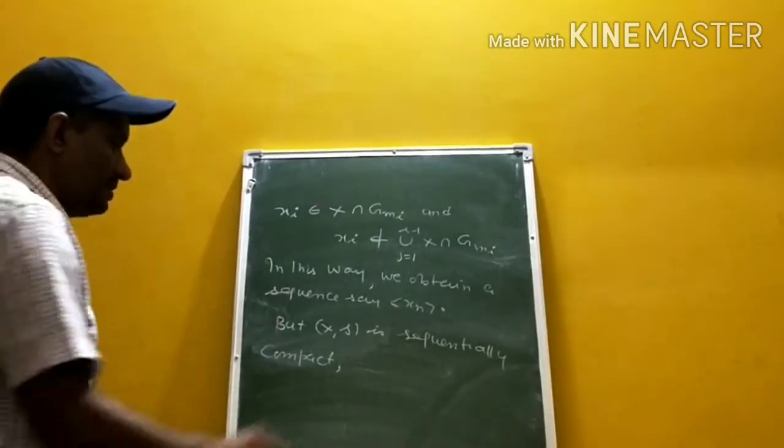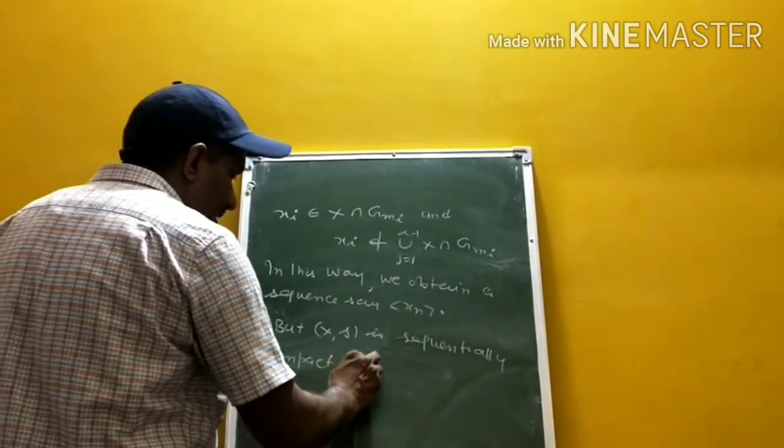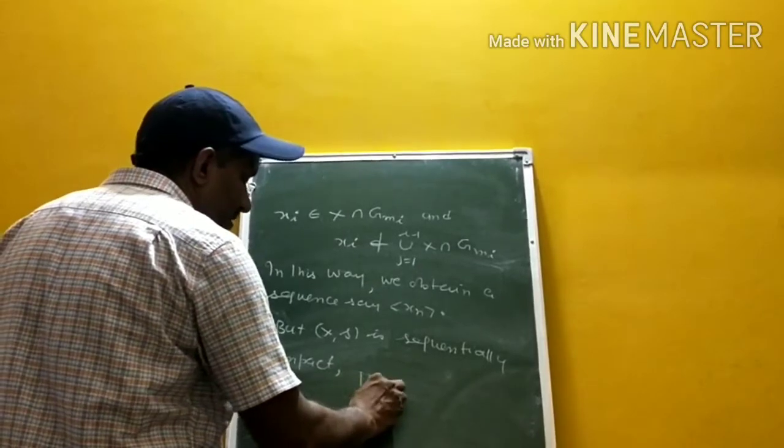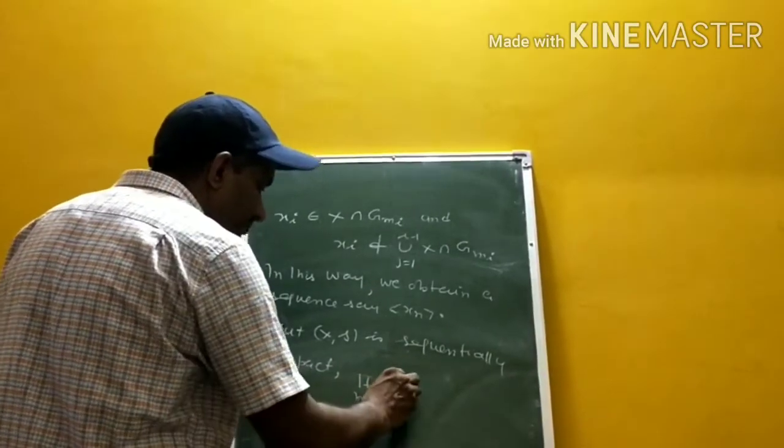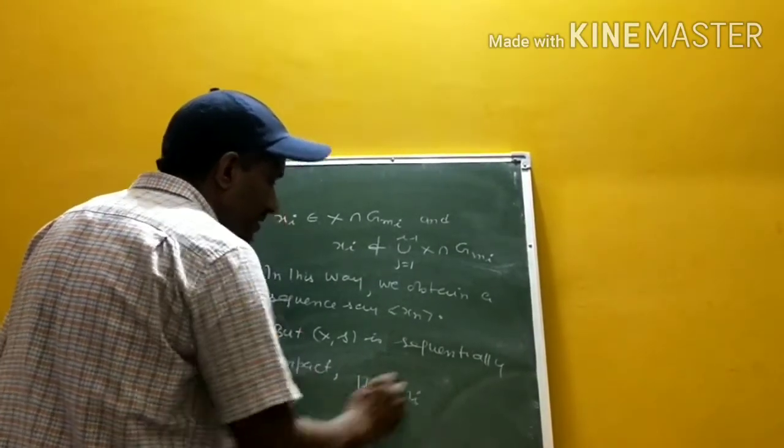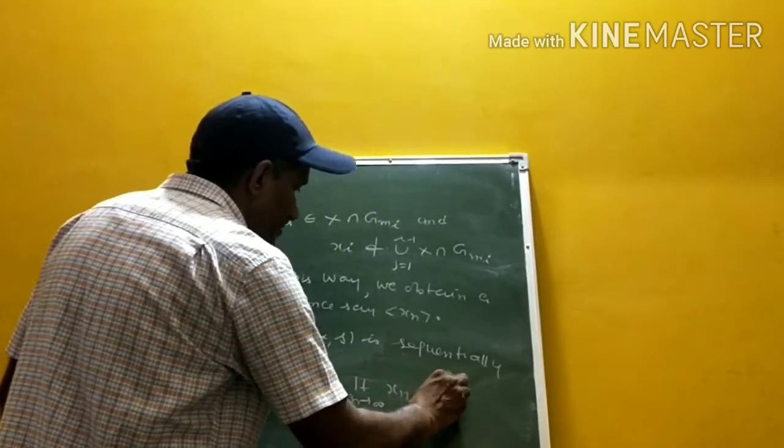Let the limit as i tends to infinity of x_ni equal x.